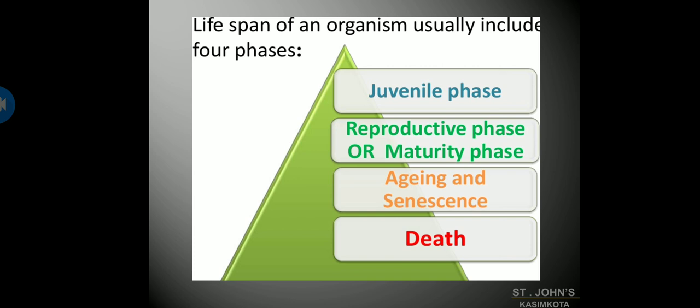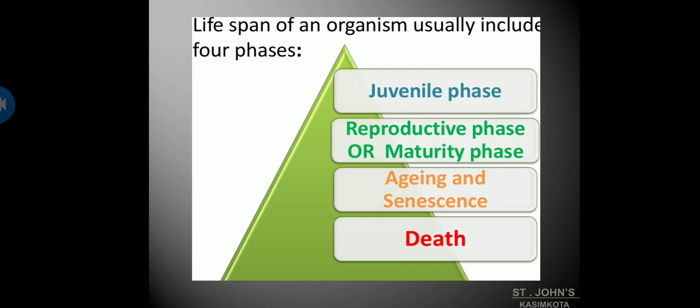And coming to the phases of lifespan of an organism, you have totally 4 phases which are included in an organism. The first phase is juvenile phase, then reproductive phase, aging, and death. Juvenile phase is the initial phase, the time of birth and all.